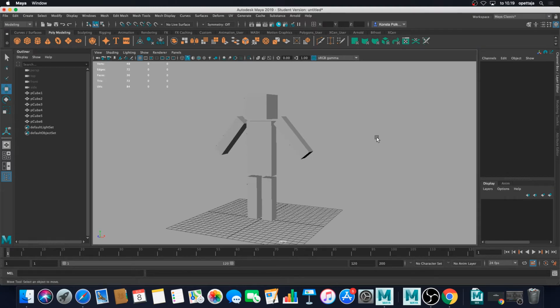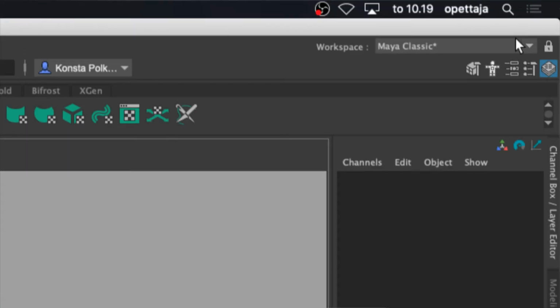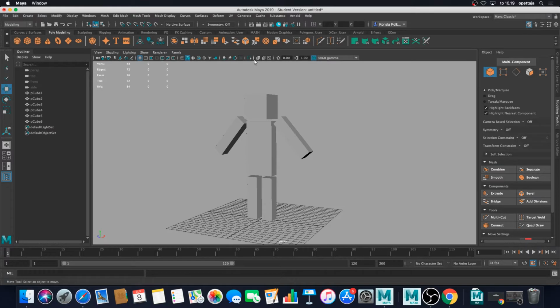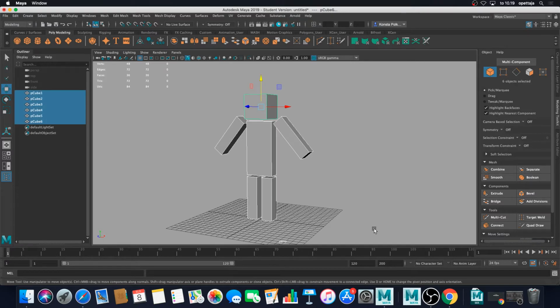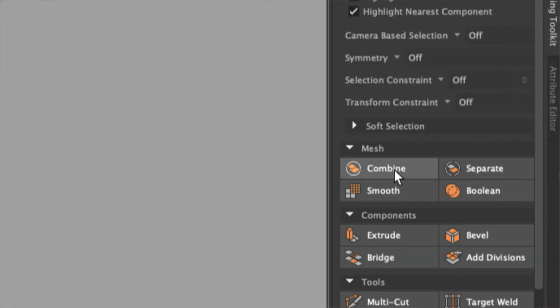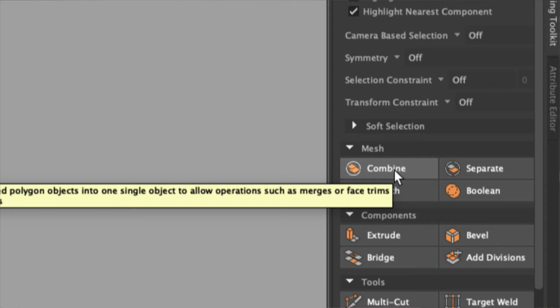And the next thing I need to do is open my modeling toolkit. So up here, and then I will select all the cubes with tracking selection, and the combine mesh option was found from here.